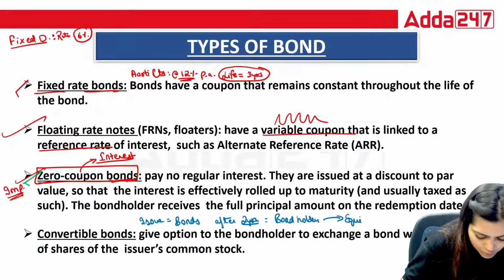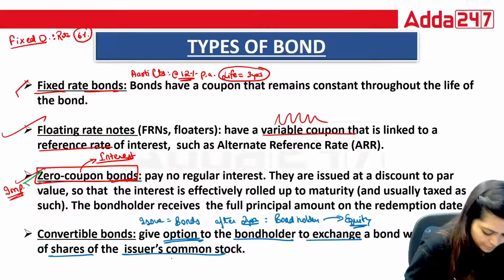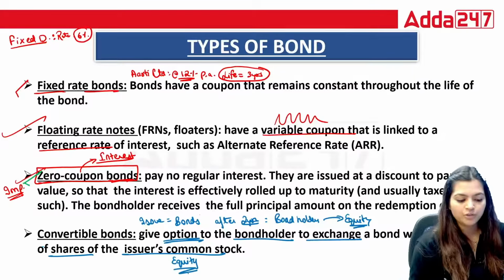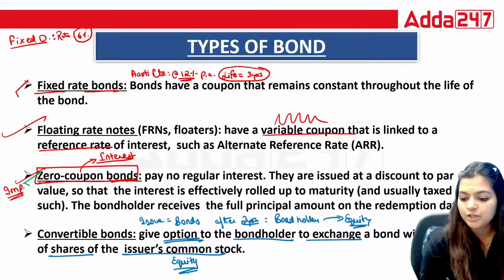That is conversion. Here you are giving the option to bondholders to exchange a bond for a number of shares of the issuer's common stock. Common stock means here your equity. Now if bondholders purchase these convertible bonds and acquire equity, they will hold ownership. They will not receive any interest. So this is one more type.